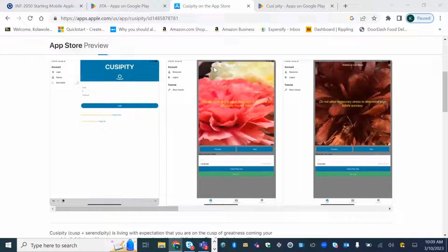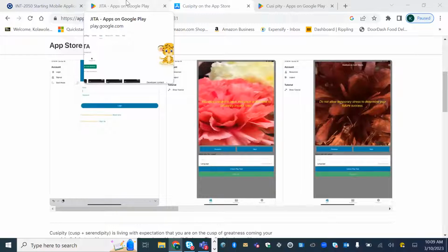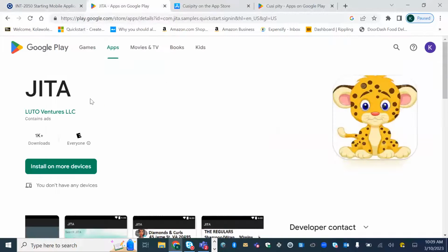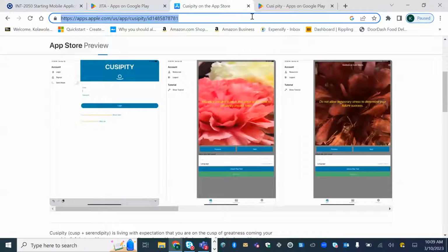So these are just the two apps I wanted to show you in terms of my background, apps I've created all the way from scratch, from the beginning to the end, putting them on the App Store and the Play Store. Jita is my first one. And the one after that was Tap My Wellness, and now it's been called Cosipity.